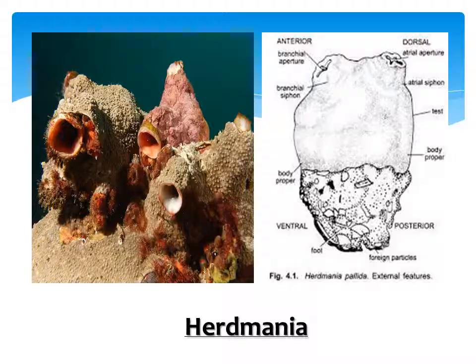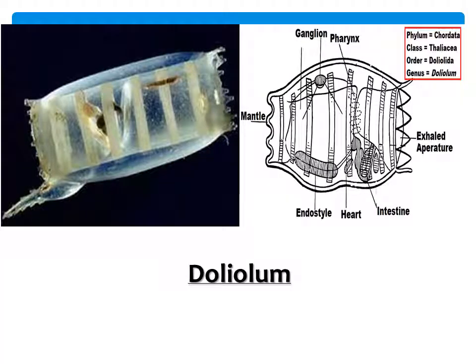Coming to the next example. This is the third example of tunicates, Doliolum. Doliolum looks exactly like this. They are microscopic, coming under the class Thaliacea. Order is Doliolida, genus is Doliolum. So this is one best example of Urochordata or Tunicata.